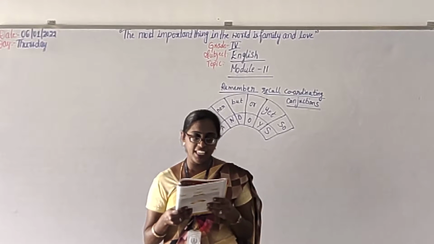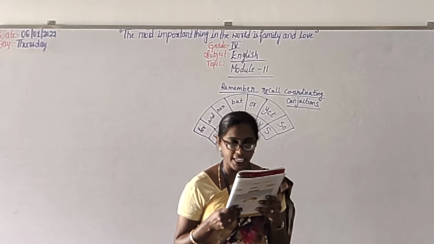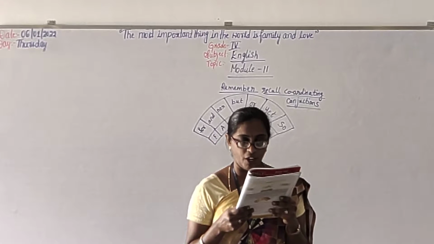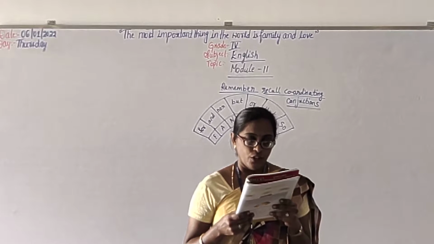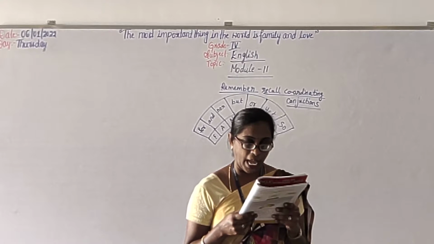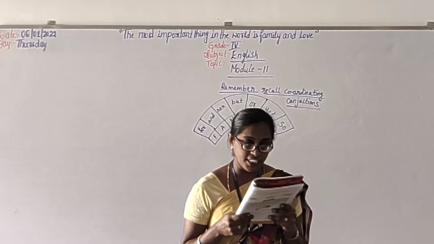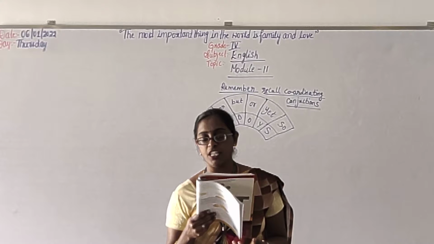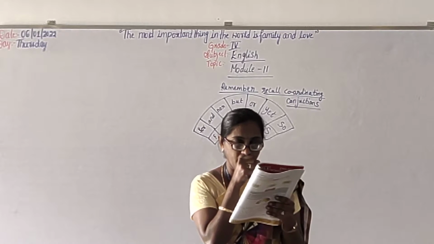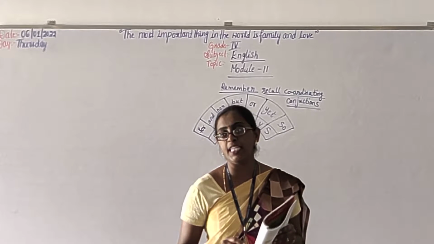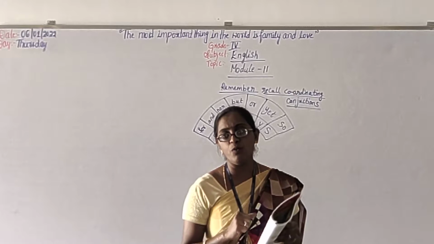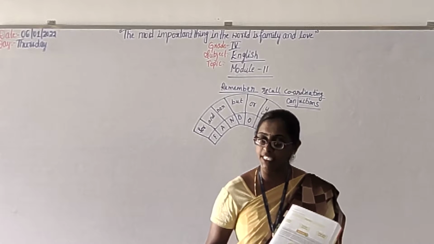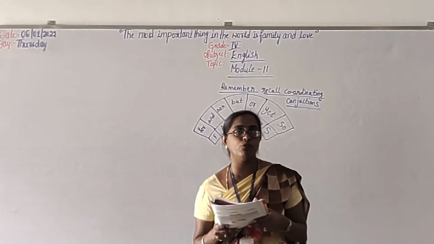Read the given sentence. Circle the coordinating conjunction and write which words, phrases or sentences they join. One is already done. Do you want to eat the bread with jam or butter? Here, which is the coordinating conjunction? Or. This is the coordinating conjunction, so that's why it has been circled. Which two words have been joined? Jam, butter. In the same way, you have to do this.